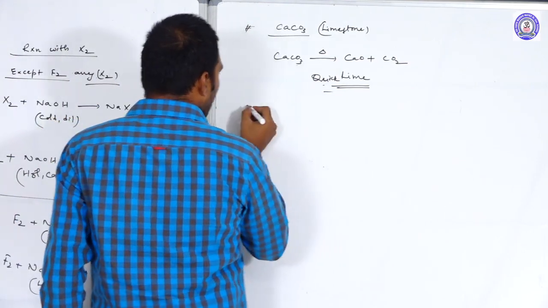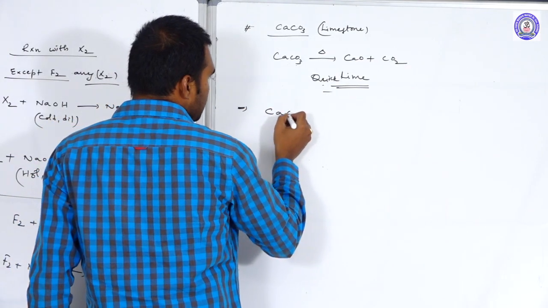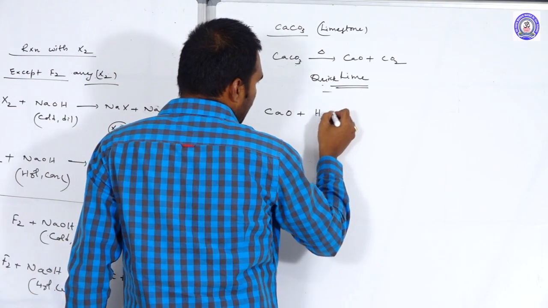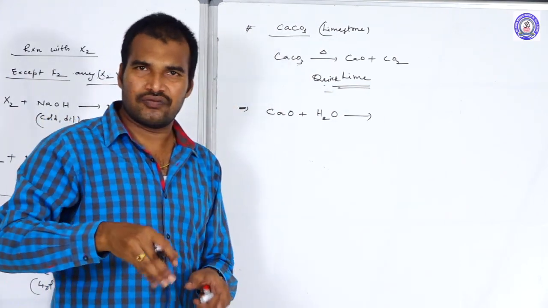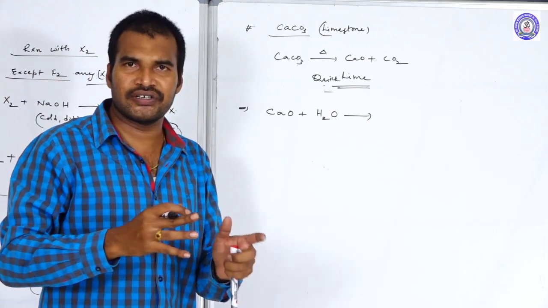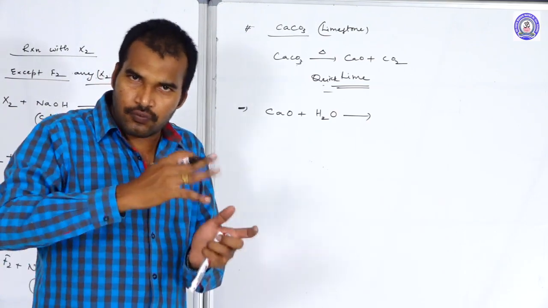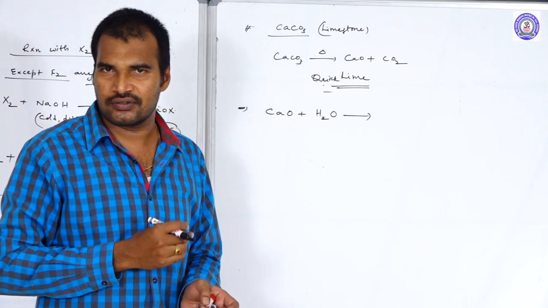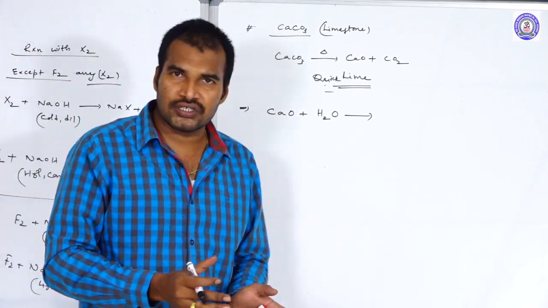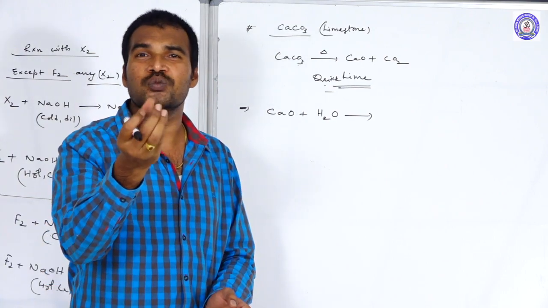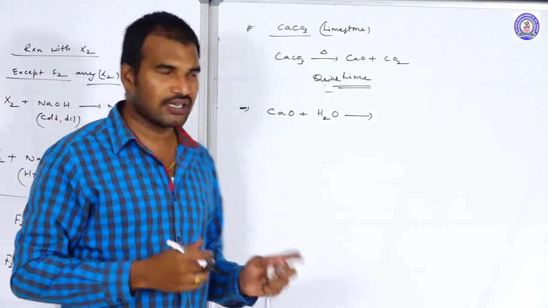Now suppose you dissolve this CaO in water, that is, you slake it. CaO is usually present in lumps. If you break those lumps into smaller ones, that is what we call slaking. In that slaked solution, smaller lumps of CaO are present.